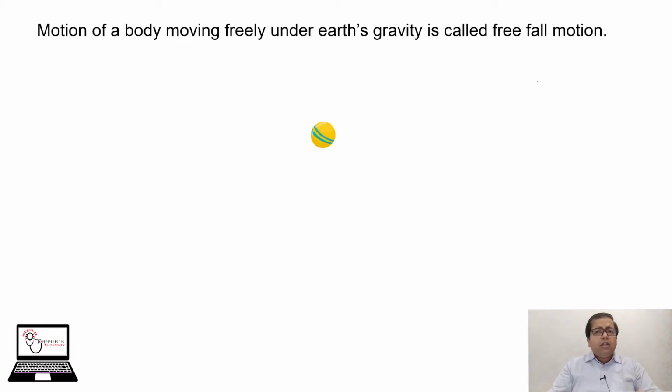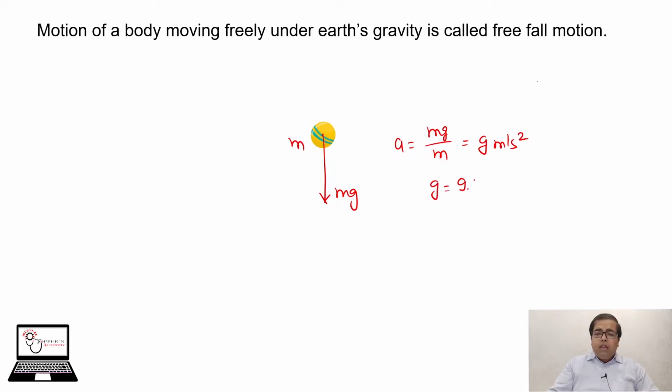Okay, now we will learn what really happens during free fall motion. When any object is released nearby Earth's surface, it experiences a downward gravitational force due to acceleration due to gravity. Every object is pulled downward with a force mg. If its mass is m, it will experience force mg. Due to this, it will have an acceleration mg by m, force by mass, which is equal to g meter per second square. The value of g is 9.81 meter per second square, and this is known as acceleration due to gravity.